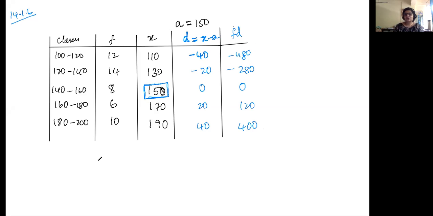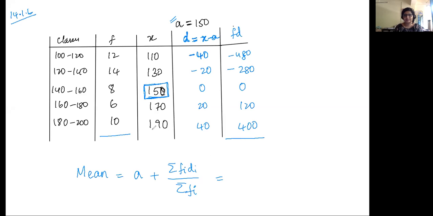So in the assumed mean method, what is the formula for mean? Mean is equal to the assumed mean A plus sigma fi di upon sigma fi, the direct plus method. So here we have our A value that we have assumed. We need sigma fi di, so we have to add these up. And sigma fi, we also have to add up. So find out all these values and then find the final answer.